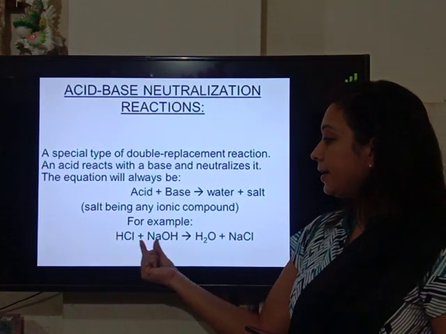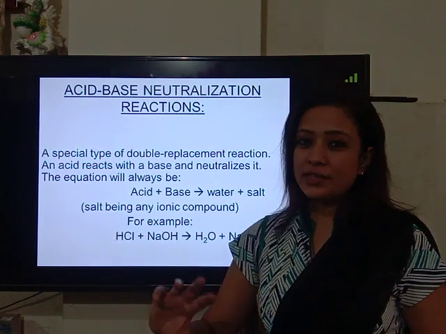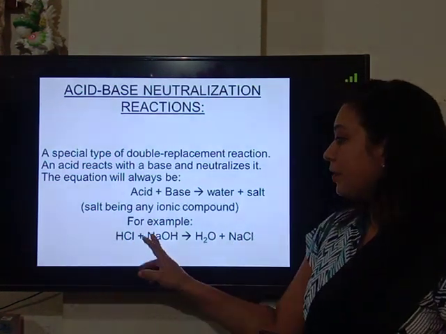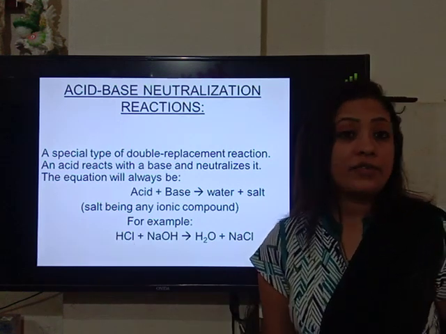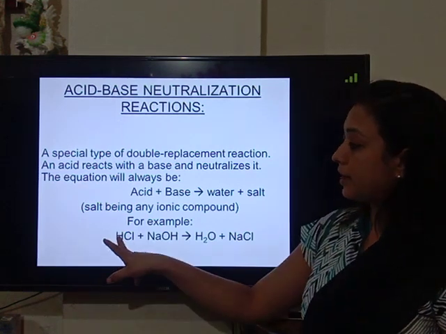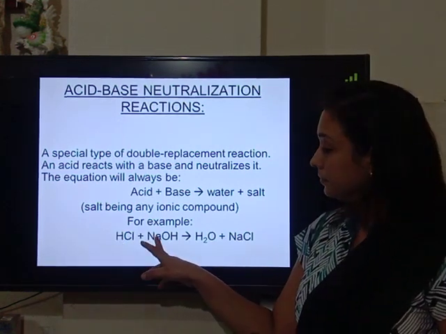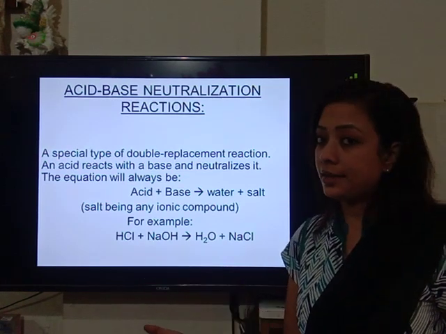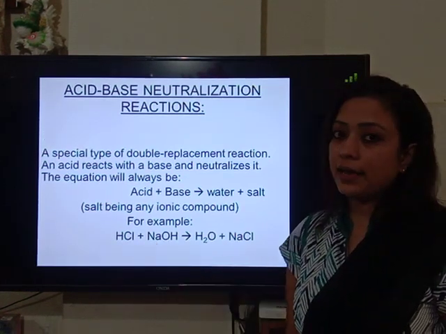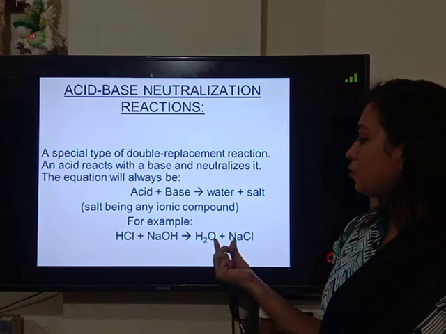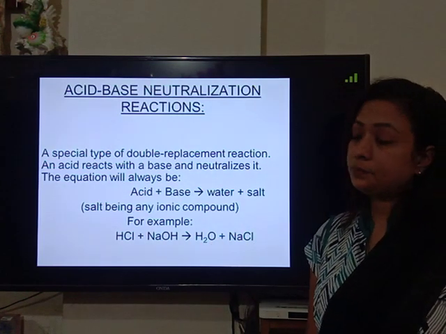So when HCl reacts with the NaOH, which is a kind of double displacement reaction, where we are going to change the place of cations and anions. So for example, here H plus is the cation and Na plus is again the cation. So exchange their place, what you will get? You will get H2O and NaCl.